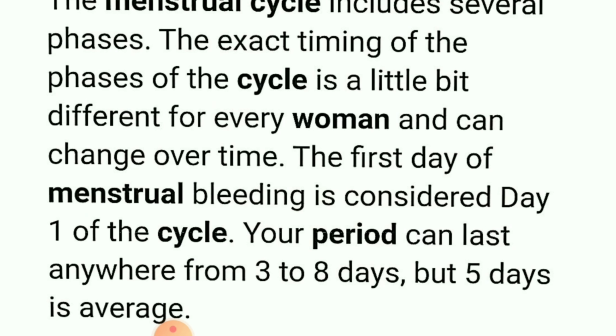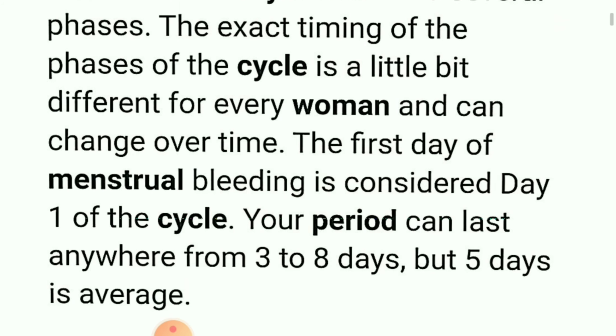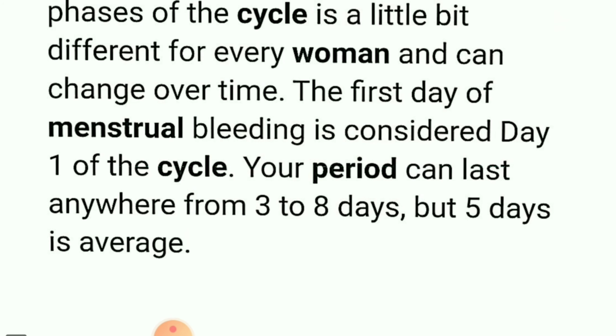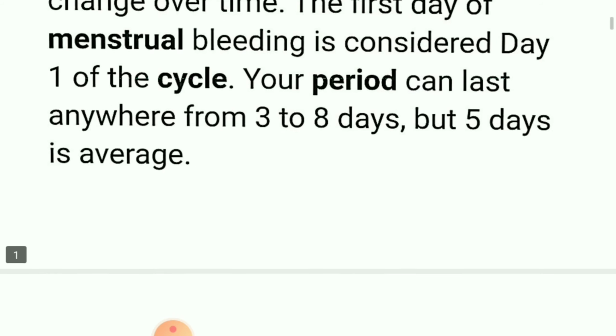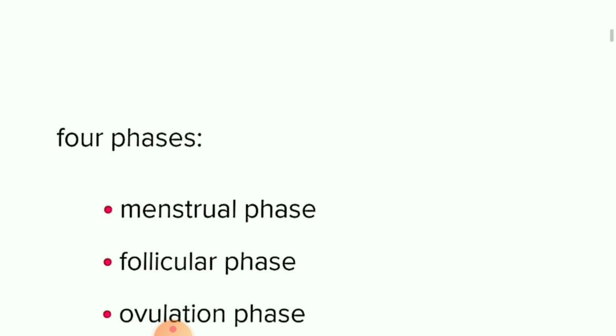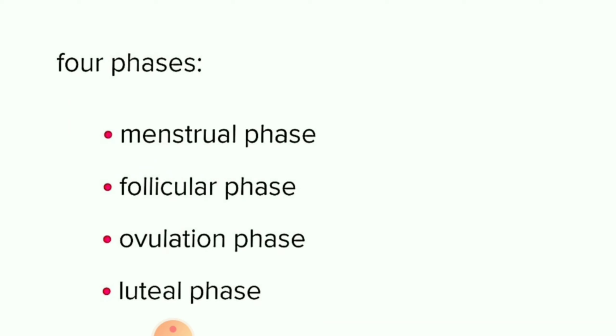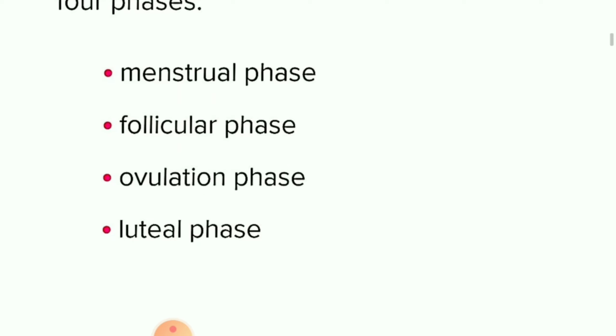Okay. The first day of menstrual bleeding is known as phase 1 of the cycle, and it lasts anywhere from 3 to 8 days, but on average, 5 days. 4 phases are there, children. The first phase is your menstrual phase, the second one is your follicular phase, the third one is your ovulation phase, and the fourth one is your luteal phase.